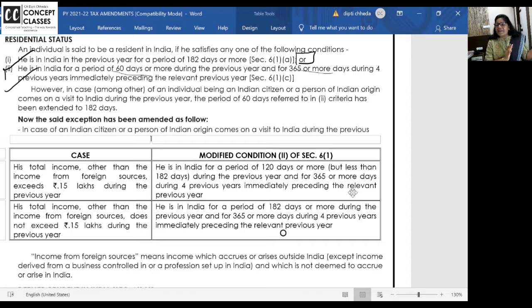These 365 days in the preceding 4 years are also not continuous. If you satisfy any one of the basic conditions, you are said to be resident.